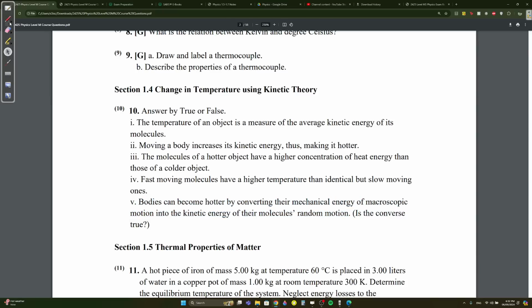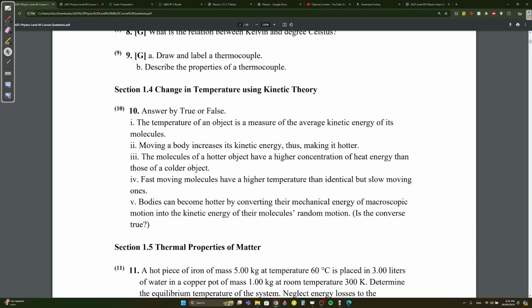Mechanical energy, remember, is moving around, movement. Mechanical energy from grade 10 physics is equal to kinetic energy plus gravitational potential energy in mechanics. So always associate mechanical energy with movements. Can you convert mechanical energy into kinetic energy? Yes, of the molecules' random motion.